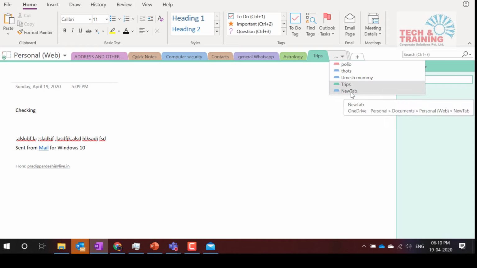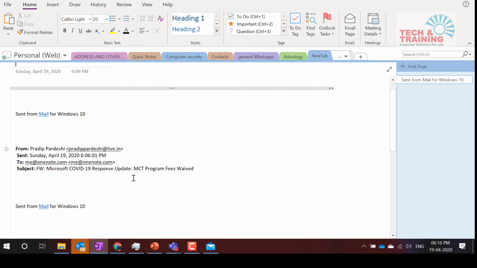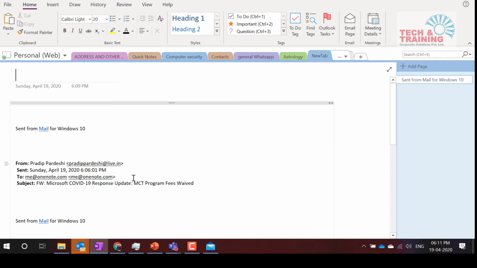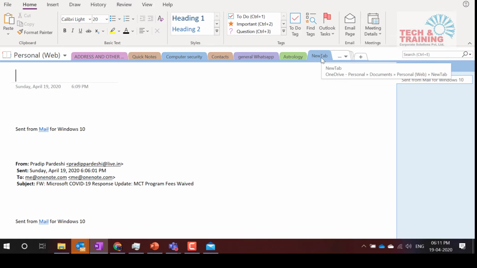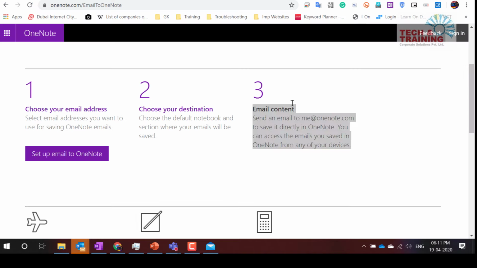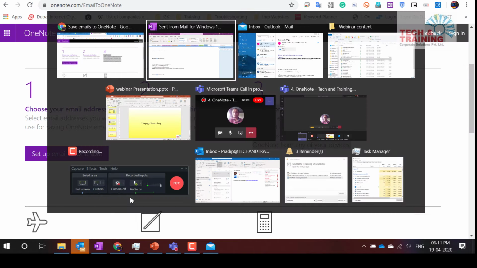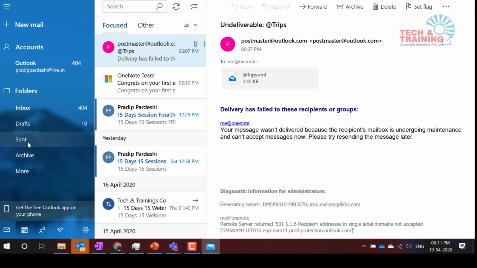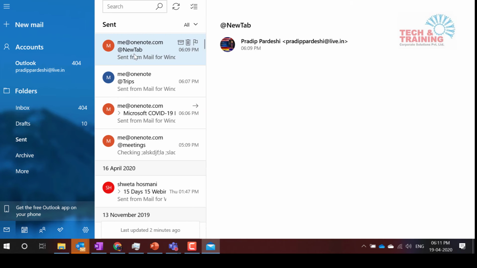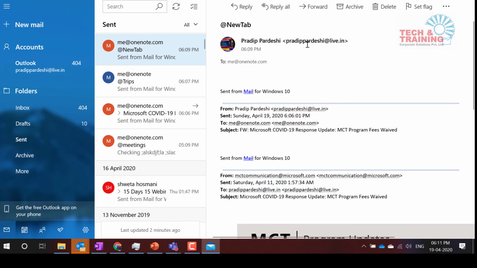See, this new tab has been created, and automatically the email has been posted into this OneNote. This new tab, if you remember, I had created at that time. So let's relook at the email that we have sent. When I go to the send me at OneNote notebook, this is the email that I forwarded to me@onenote.com, and in the subject I have written @new tab.